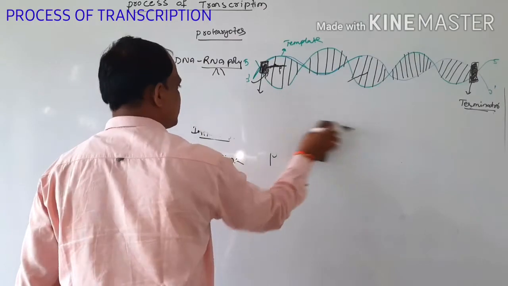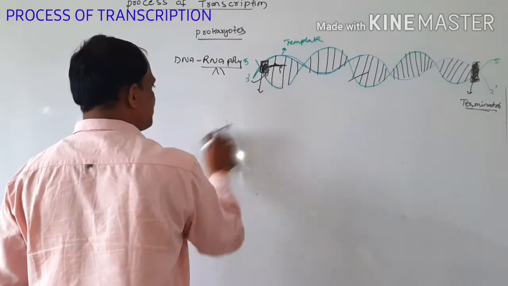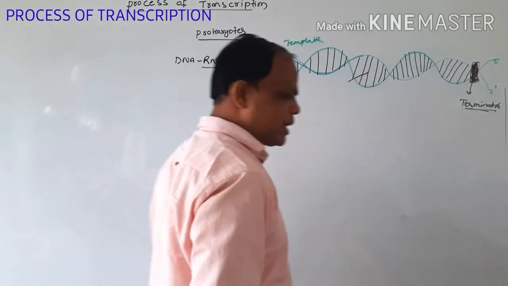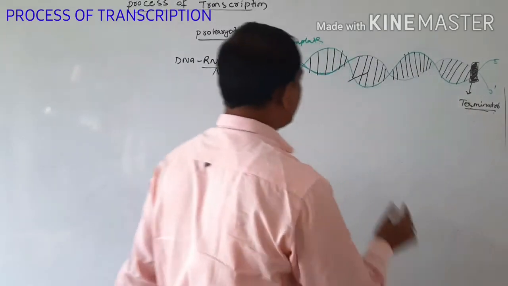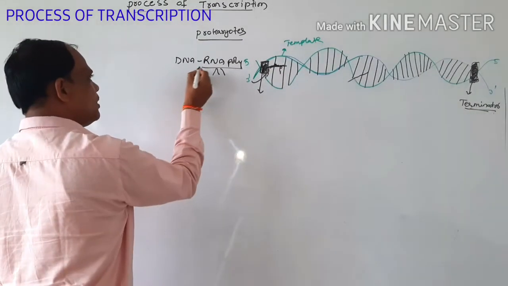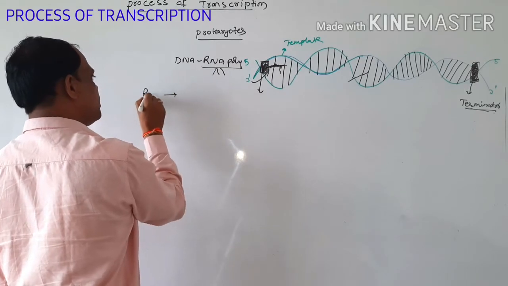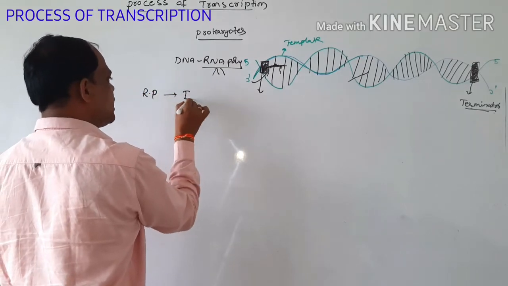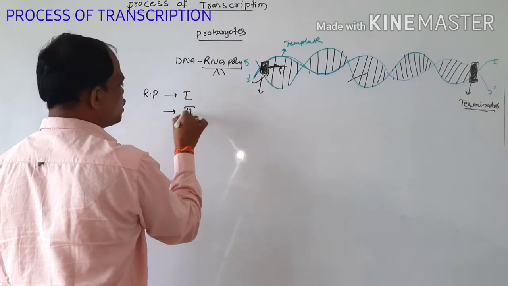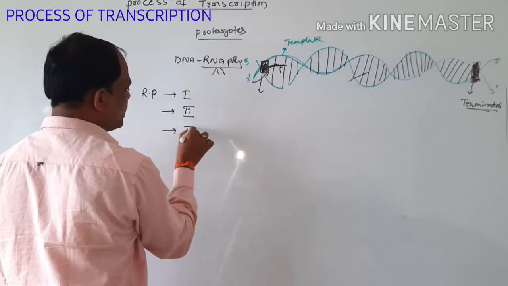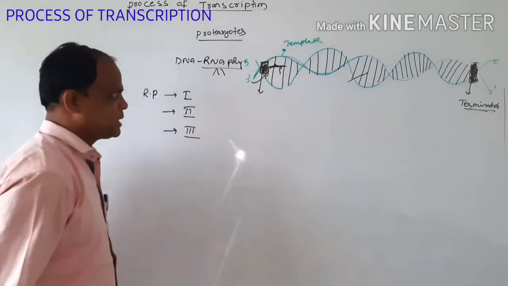eukaryotes. The process is the same in eukaryotes and prokaryotes, but in this case there are 3 types of polymerases: RNA polymerase 1, RNA polymerase 2, and RNA polymerase 3. These enzymes are involved in this reaction.